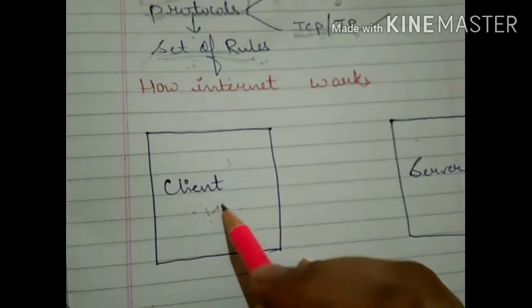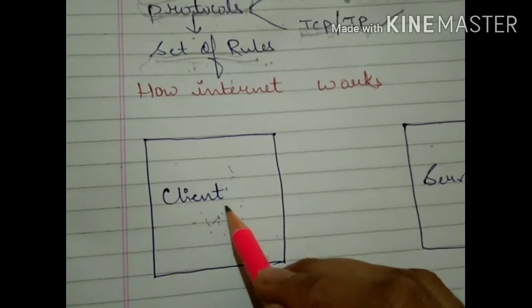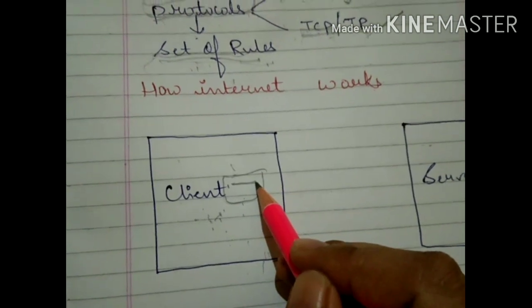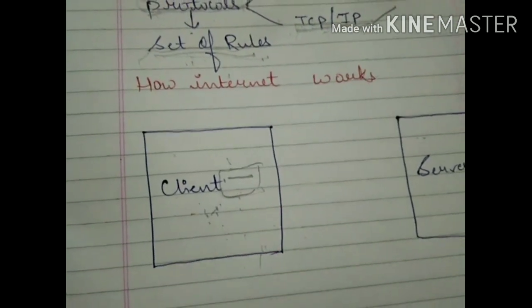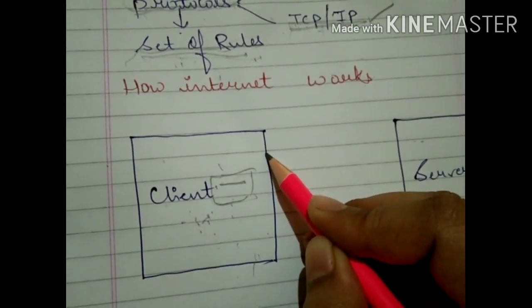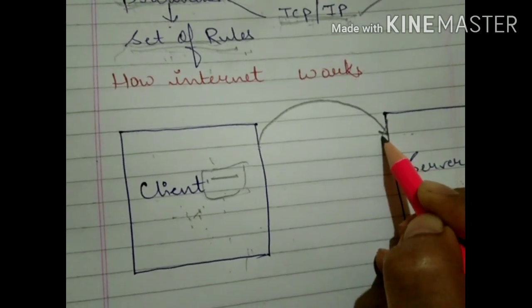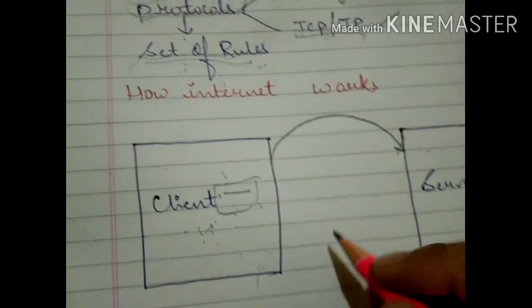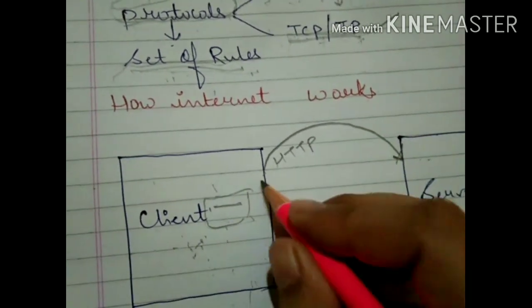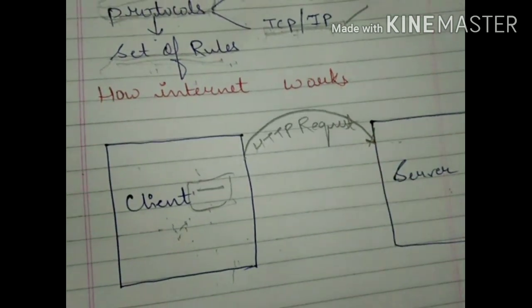So what are we doing? This one is my phone. So I am opening Google Chrome, and there I am writing facebook.com. First, when you start the internet with this request, as you send the request, one connection is established between client and server. And the connection name is HTTP request. Now you are sending the request after this. So this one is the HTTP request.